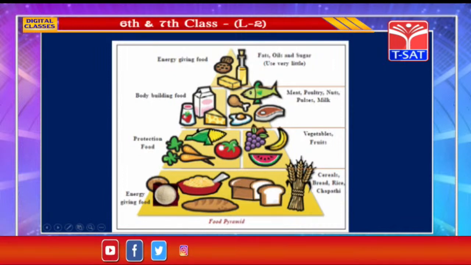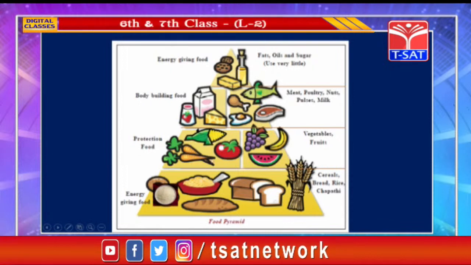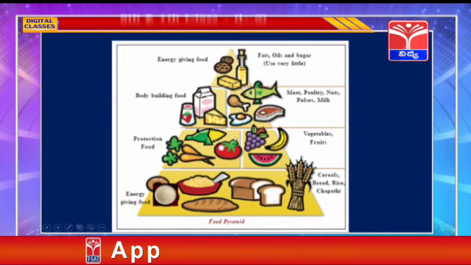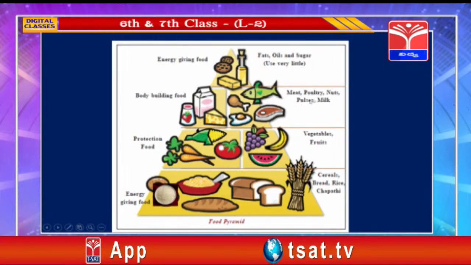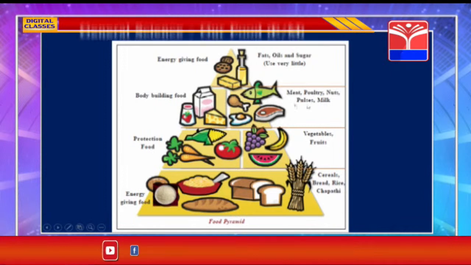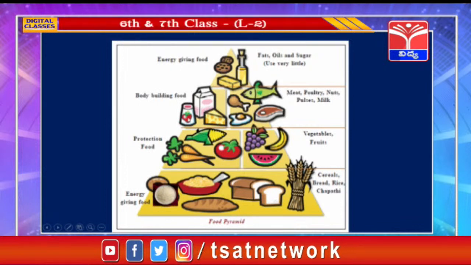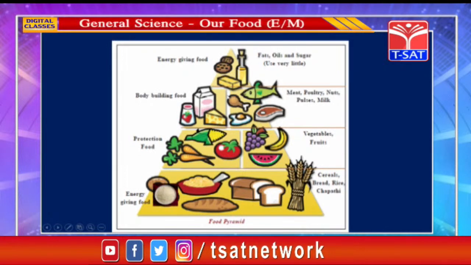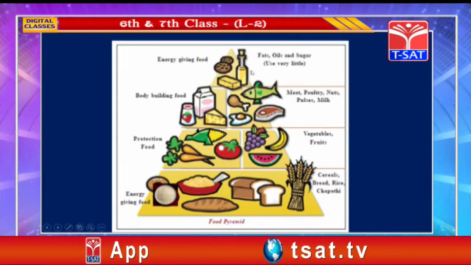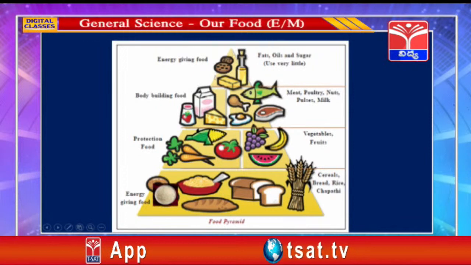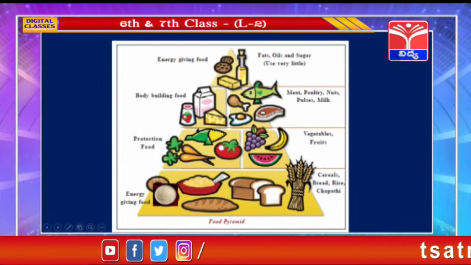And above it we see fruits and vegetables. These are protective food. They give us protection to health. This we have to take more. And above it are present meat, nuts, pulses, milk. These are body building food that help us to grow. So this we have to take in sufficient quantity. Now on the top we find fats, oil and sugar substances. These we have to take very, very less. So this food pyramid guides us to take a balanced diet.